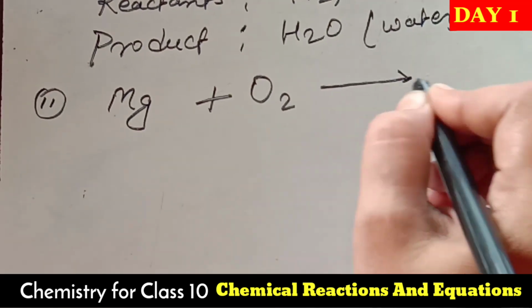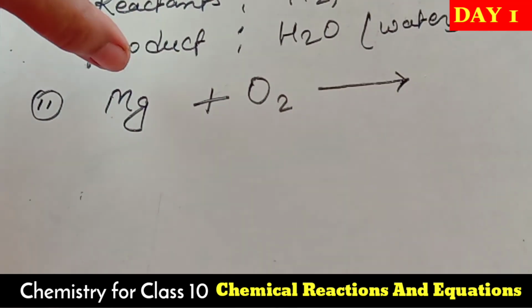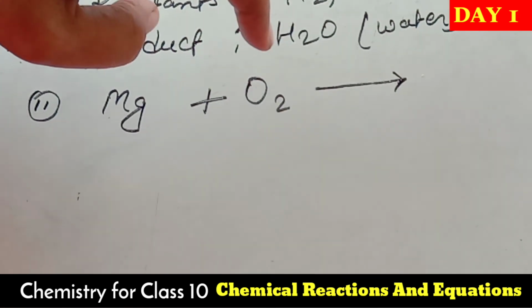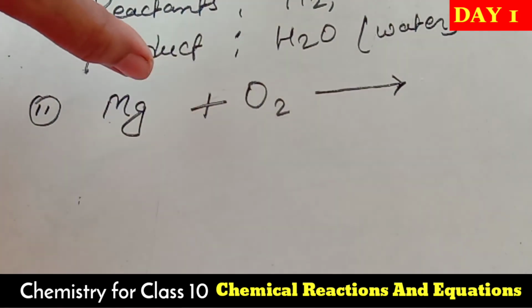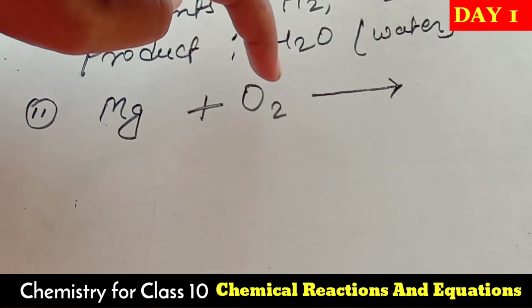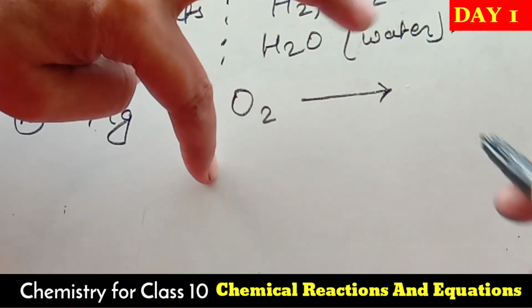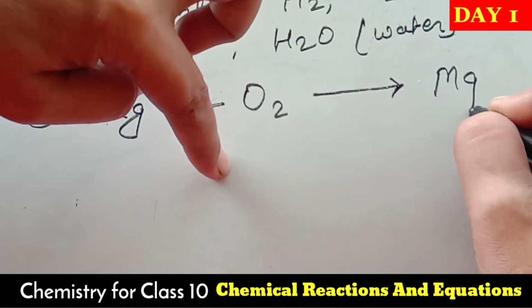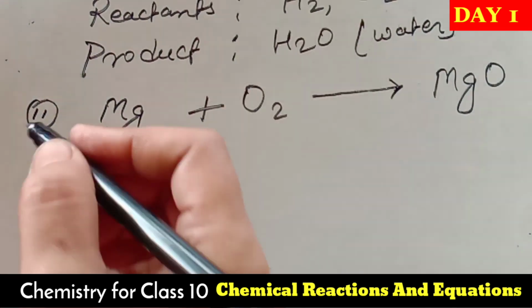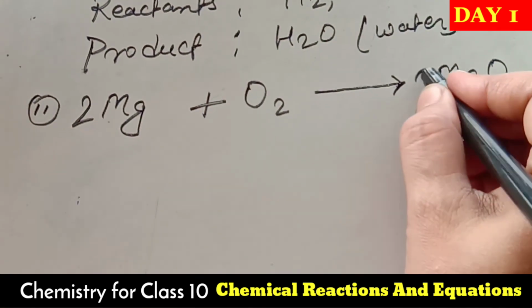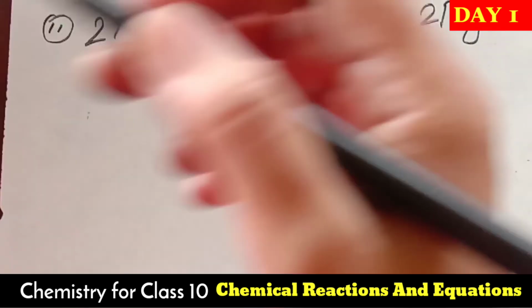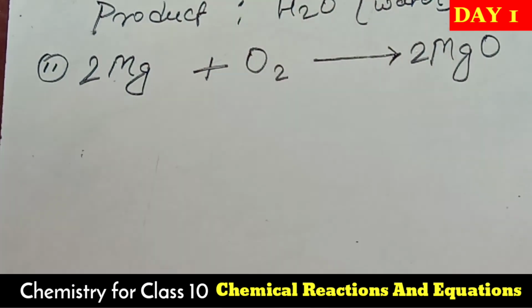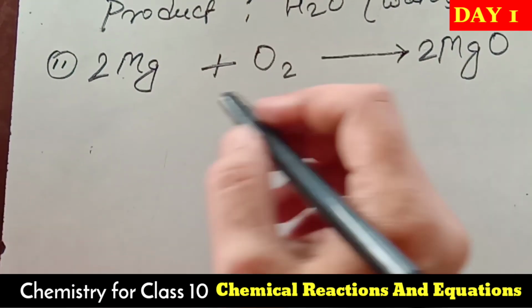This is a simple reaction, but in the lab we took the magnesium ribbon and started to burn it with the help of a matchstick in presence of oxygen. It started to burn. As a product we got magnesium oxide. Make it balanced also, that will be much clearer. We have to read balancing in detail in this class also, and earlier we also learned a little bit about this.